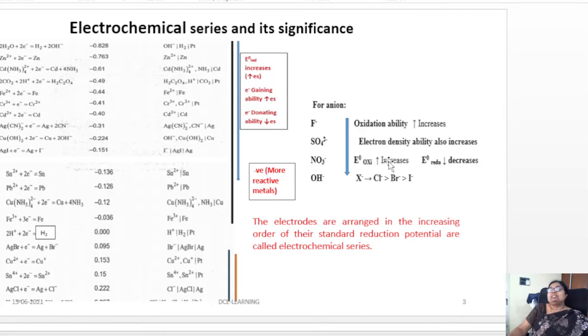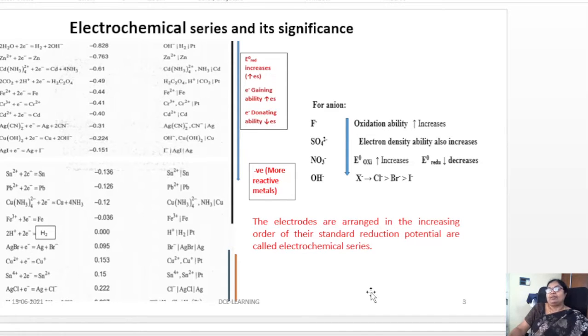When it increases, electron donating ability also increases. That is, oxidation increases and reduction decreases for the anion.